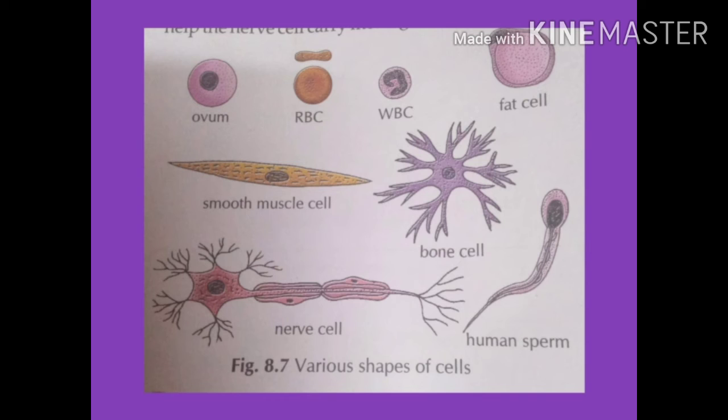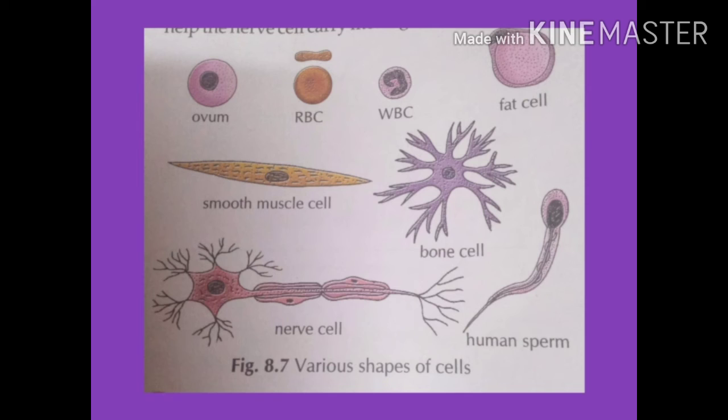Now we will read about the shapes of the cell. Cells show a great variation in their shapes, such as spherical, spindle-shaped, elongated, oval-shaped, branched. Some cells may not have a definite shape, that is, they have changing shapes. Example, amoeba and white blood cells. The shape of a cell helps in its functioning.